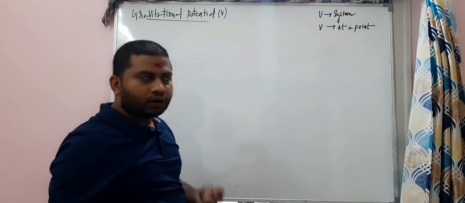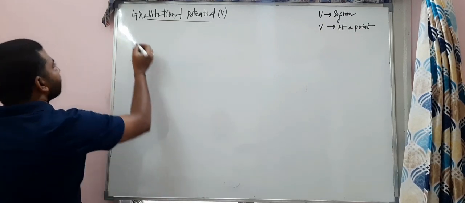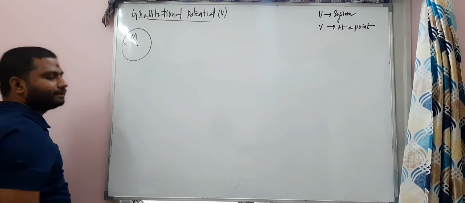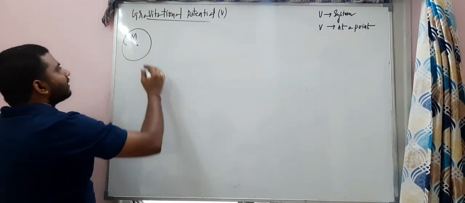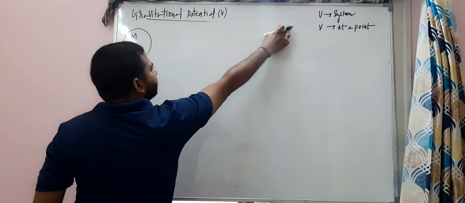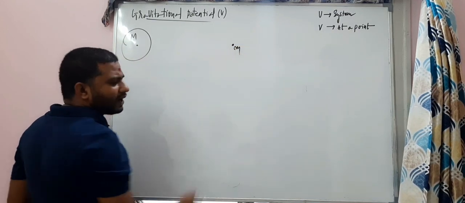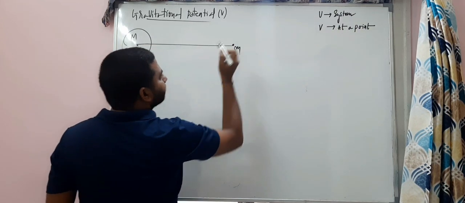Now, what is gravitational potential? Look here. There is a huge mass M whose center is here. From infinity, the same thing, I am just bringing a small body to this distance.